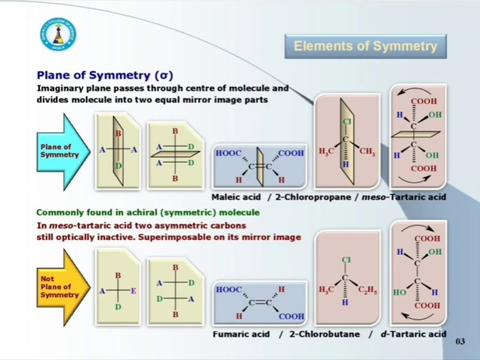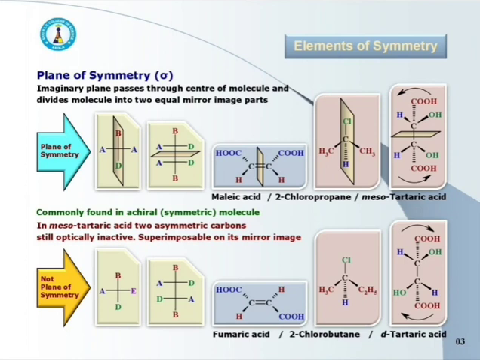Here the plane passes through the chlorine and carbon and then through the hydrogen, which is on the back side of the molecule. Next example is of mesotartaric acid. Here it has a horizontal plane of symmetry. This plane divides the molecule into two equal mirror image parts.